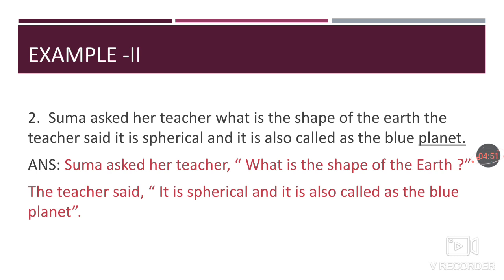So, start with a capital letter. The teacher said, it is spherical and it is also called as the blue planet. Now the words of the teacher should be in the quotation. It should be in the inverted commas. Start with I capital and after planet put a full stop. So I hope children, you people have understood that just by putting the question mark, commas, full stop or the quotations, you can score good marks.